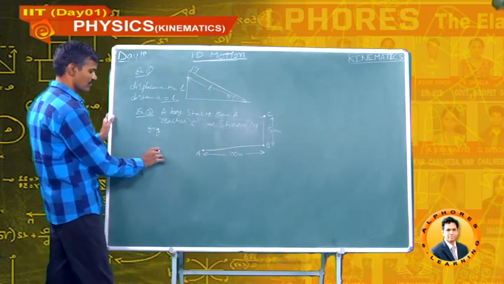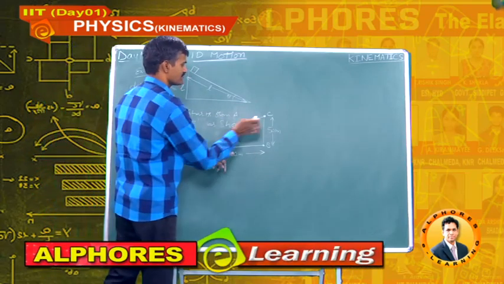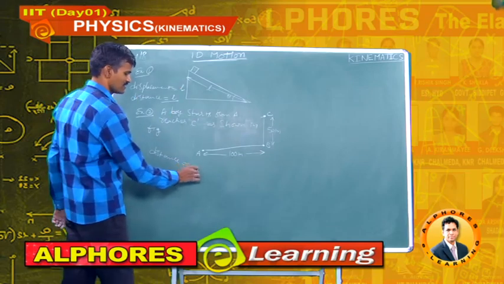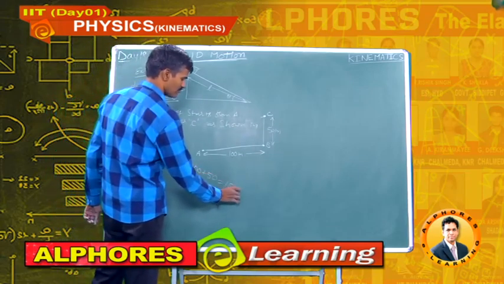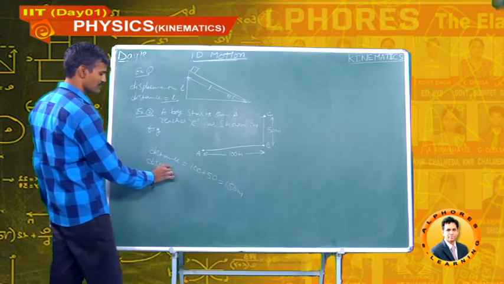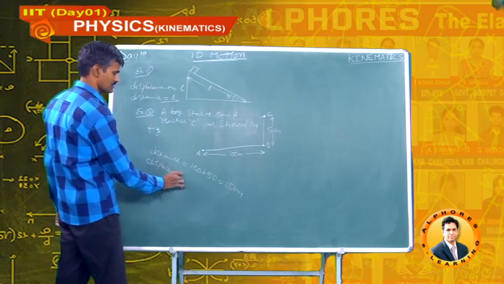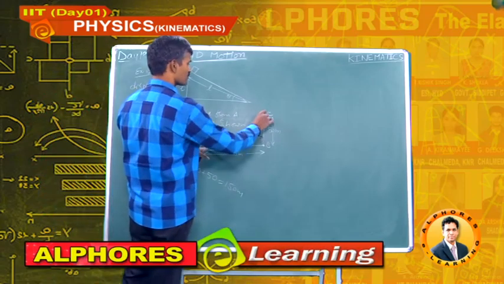Distance travelled by the boy is 100 plus 50, that is 150 meters. Displacement travelled by the boy: these two, 100 and 50, are perpendicular to one another.